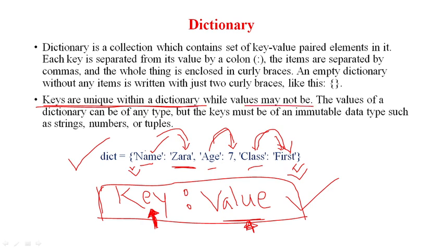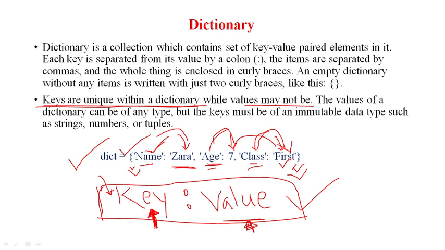For example, the first key is name, so the name key will never appear again in this dictionary. However, if I say age is 1 and class is 1, then it is fine, because the keys are different. The values may be the same or may not be the same. A value may be the same for two different keys, but a key is always unique.